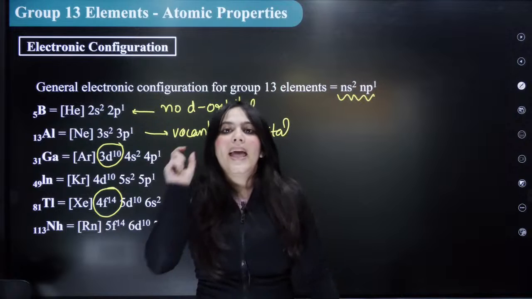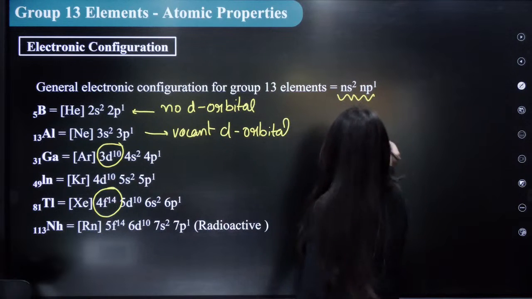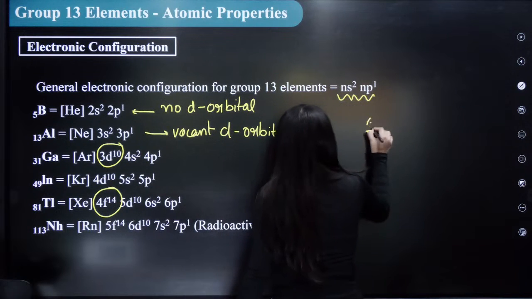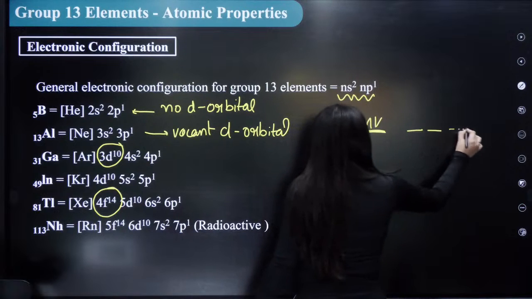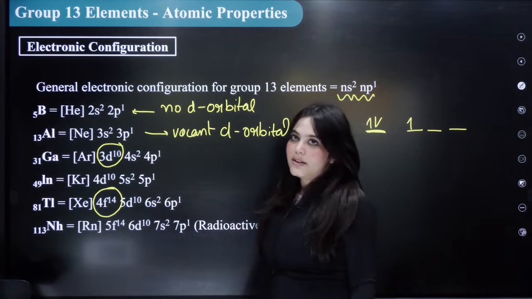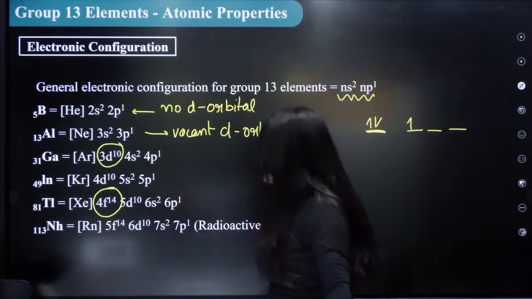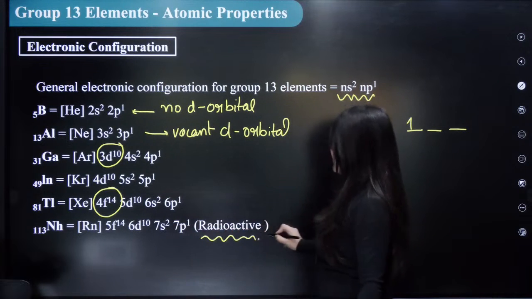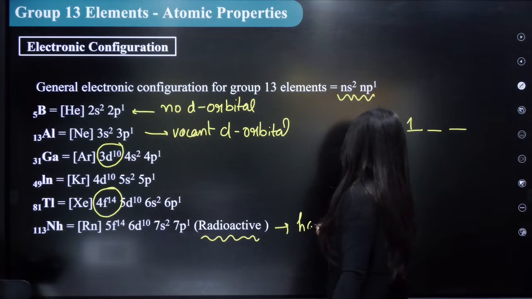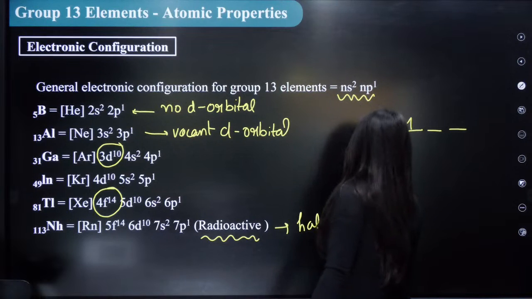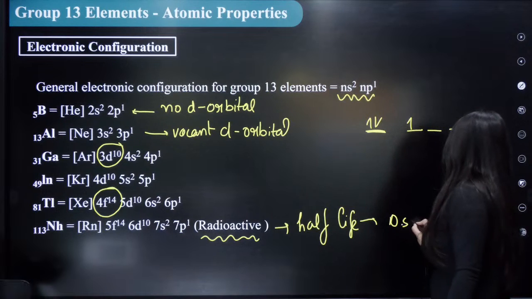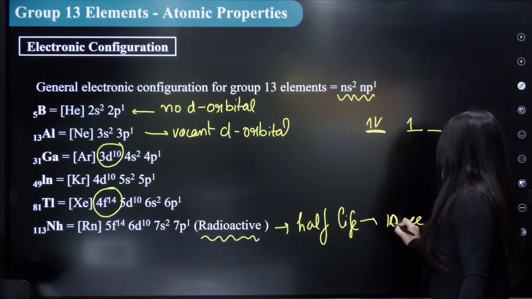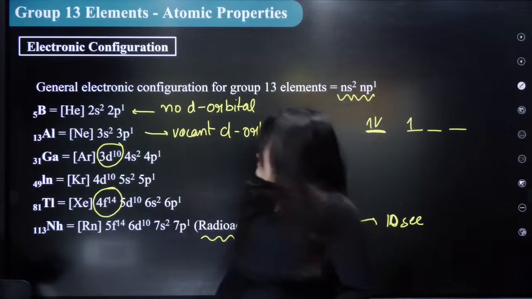The outermost electronic configuration is ns2np1, right? ns2np1 is the outermost electronic configuration. This is the s orbital, 2 electrons here, and in p, just 1 electron is there. This is their electronic configuration, right? And nihonium here is a radioactive element, and its half-life is just 10 seconds. Remember this, just 10 seconds.